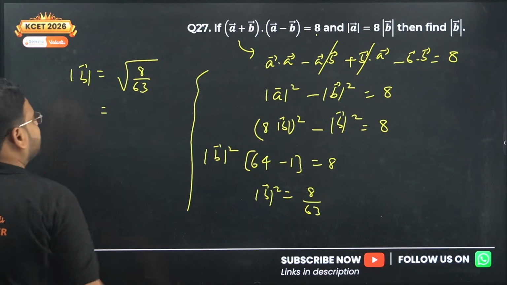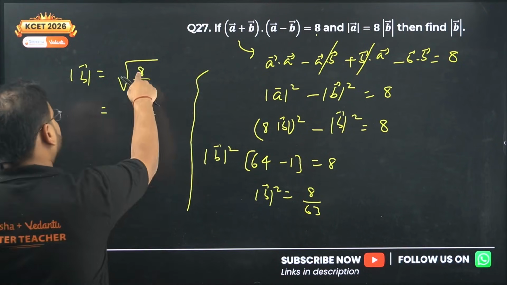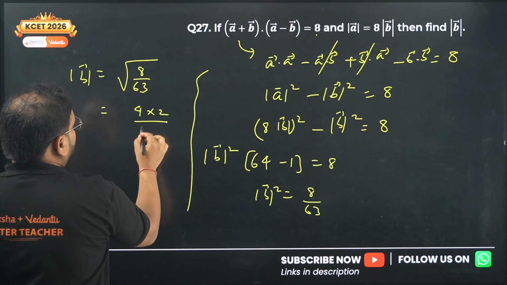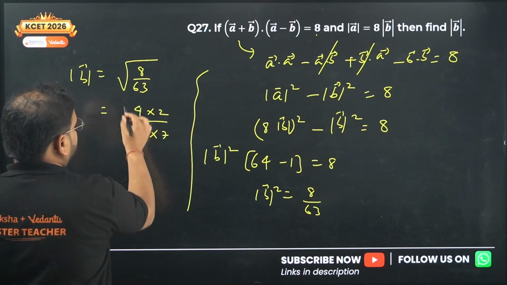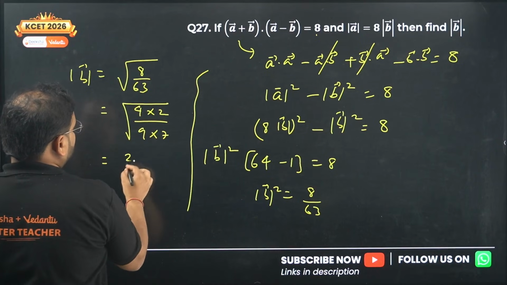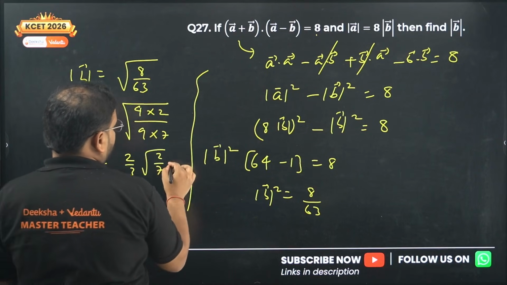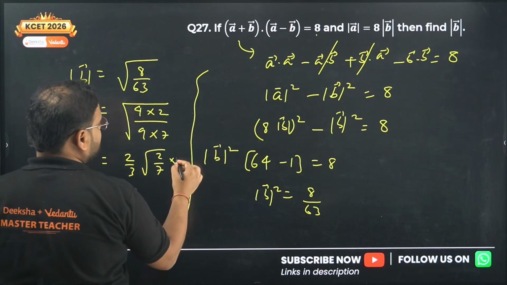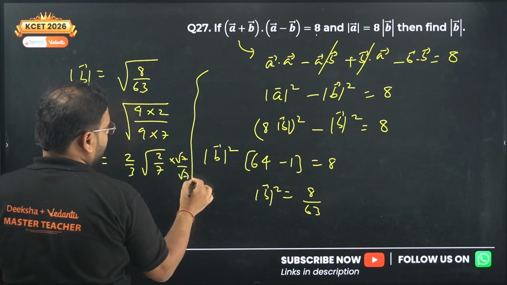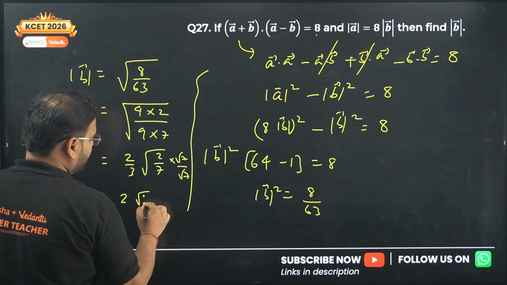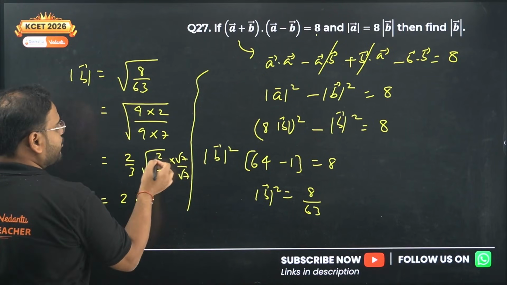So in both we have something which is common. We have over here common as 4 into 2 and 9 into 7. Okay, so I get this as 2 by 3, root 2 by root 7. Now multiply this with root 7 over here and over here. You will get 2 into root 14, root 7 into root 2 is root 14.